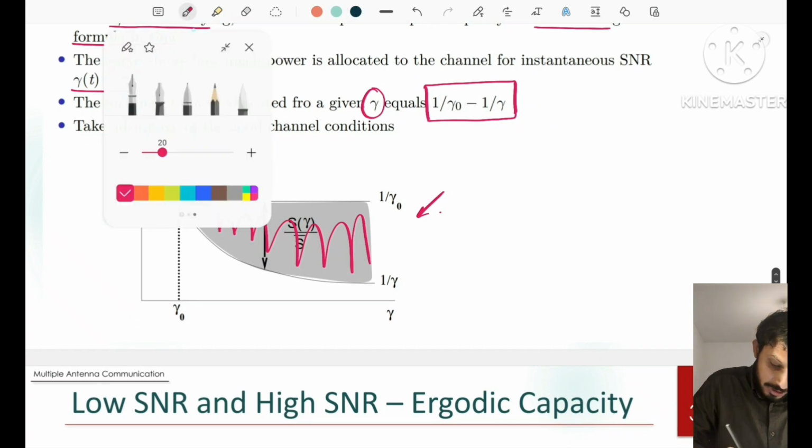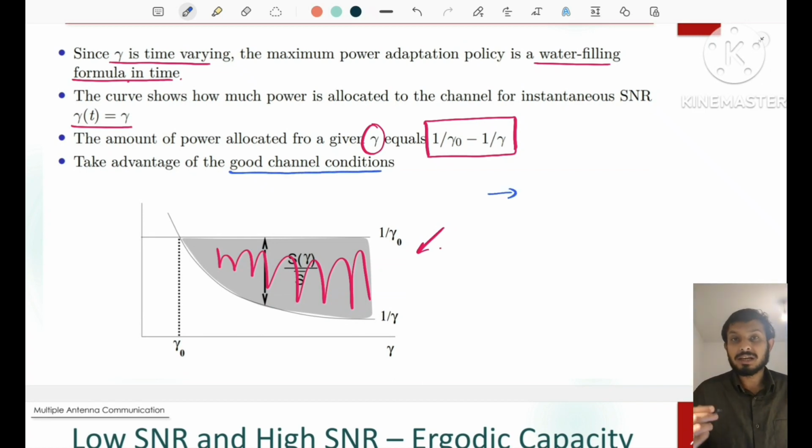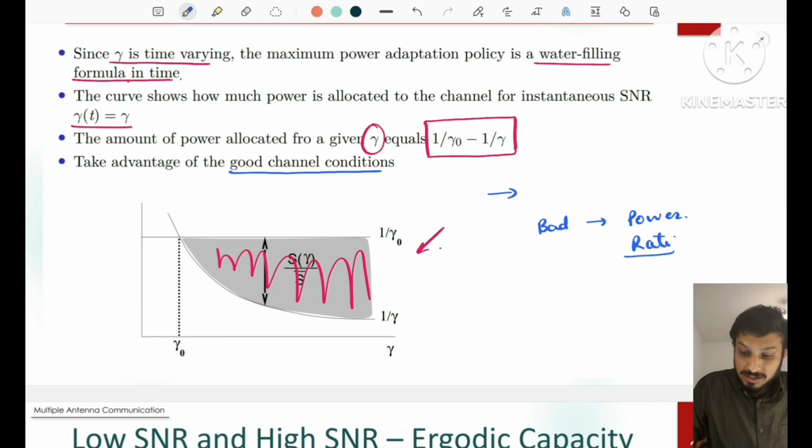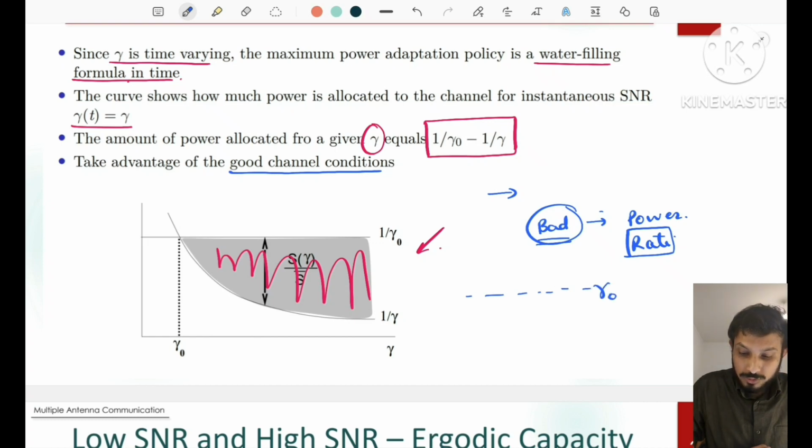So now the intuition behind this water filling algorithm is to take advantage of the good channel conditions. So when the channel is in a good state, you have to allocate more power and more rate can be achieved. And when the channel is bad, the power allocated is less and less rate is achieved. Less rate is sent over this bad channel. But subsequently, you have to take advantage of both the channels. And when the channel falls below a threshold gamma naught, then we do not want to use the channel.